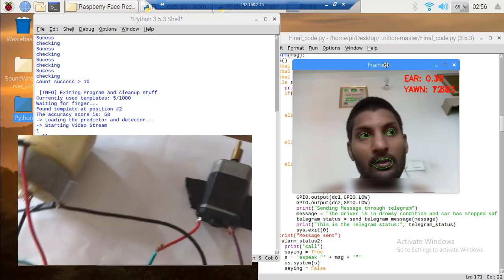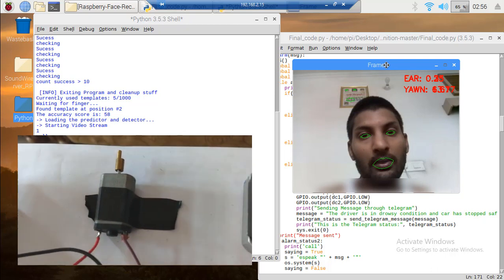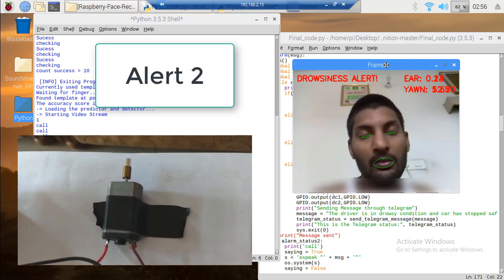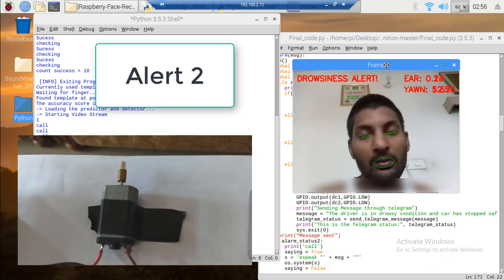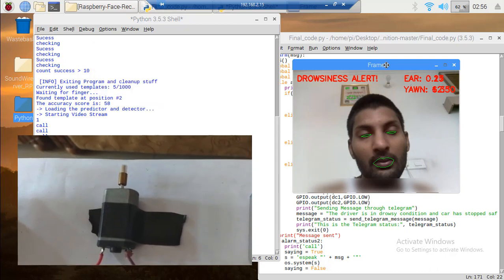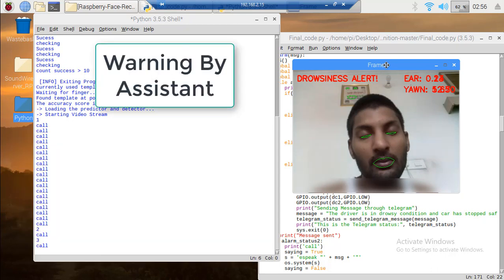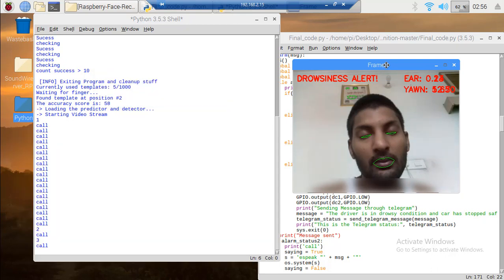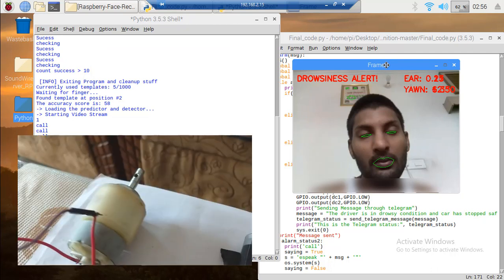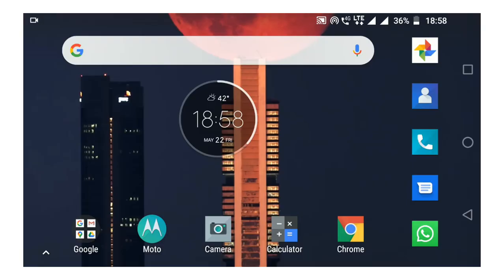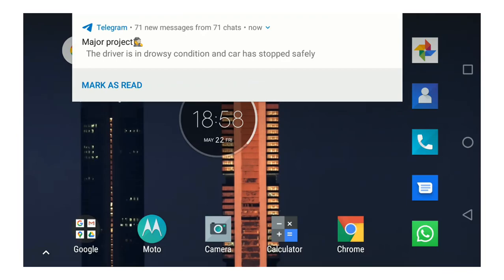On the second drowsy condition, the vibrating motor which is placed at the steering of the car will vibrate. On the third drowsy condition, the assistant will warn the driver: if you do not wake up, then automatic brakes will be applied. On the fourth drowsy condition, automatic brakes will be applied through the DC motor, and simultaneously an alert message will be transferred to the relatives.